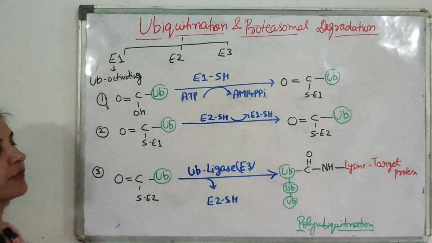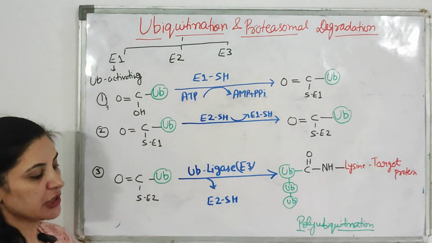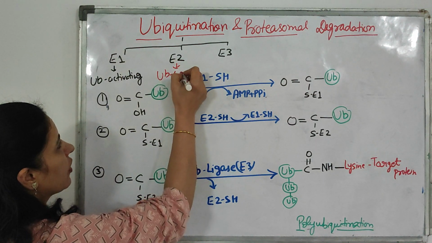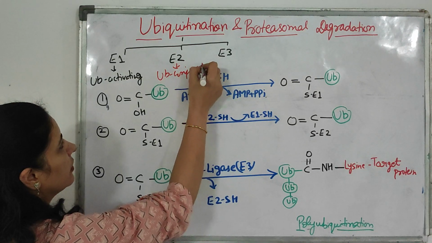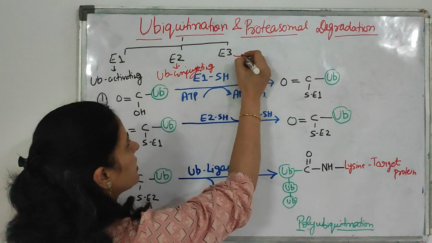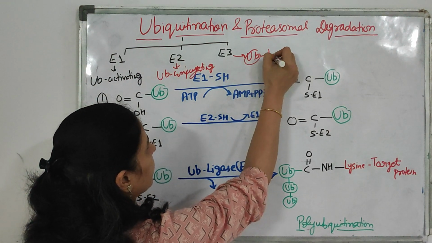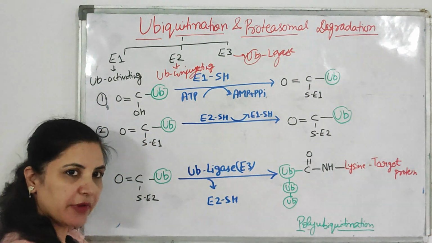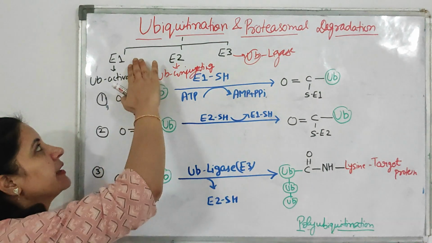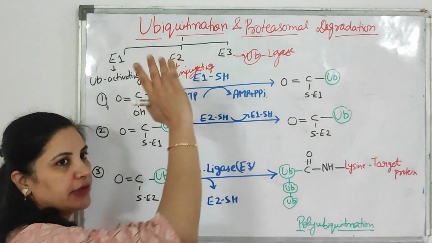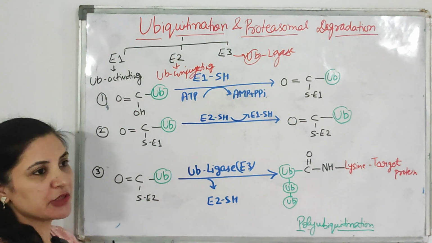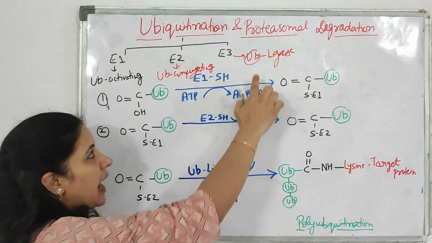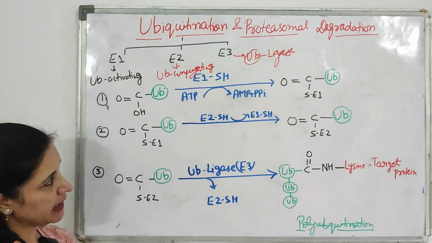Okay. What is the name of this E1? This is the ubiquitin activating enzyme. And this E2 is the ubiquitin conjugating enzyme. And this E3 is the ubiquitin ligase enzyme. Clear? So with the help of these three enzymes, the process of ubiquitination occurs inside the body. There are three enzymes, E1, E2 and E3. E1 is the ubiquitin activating enzyme, E2 is the ubiquitin conjugating enzyme, and E3 is the ubiquitin ligase enzyme. Clear?